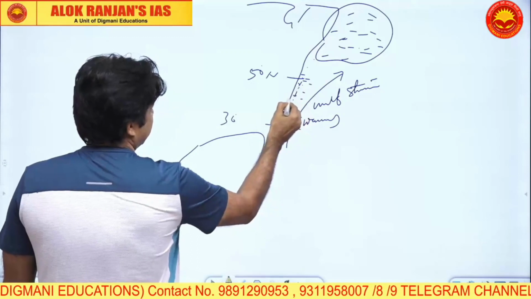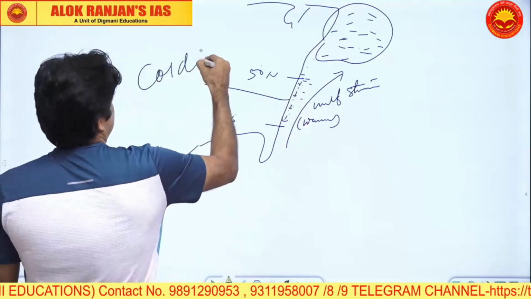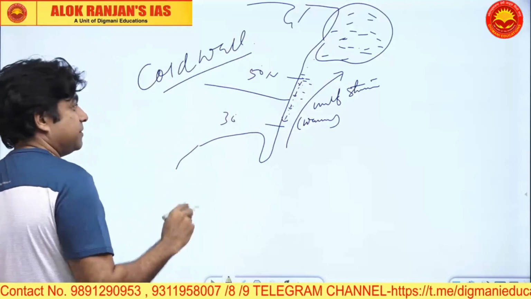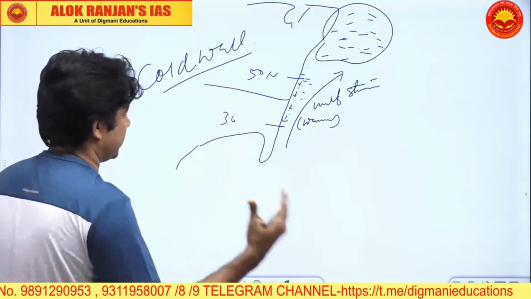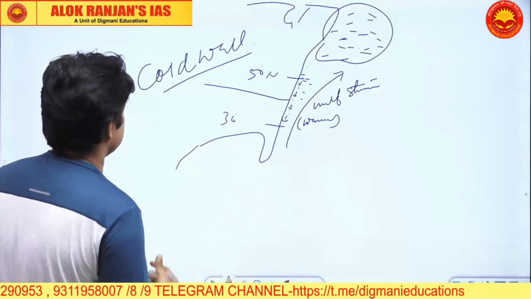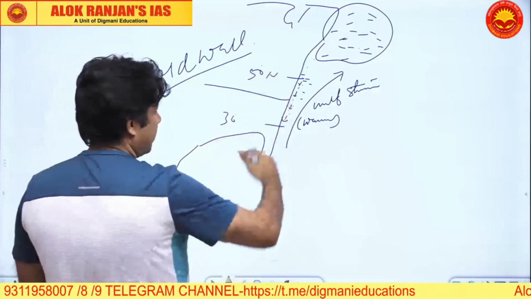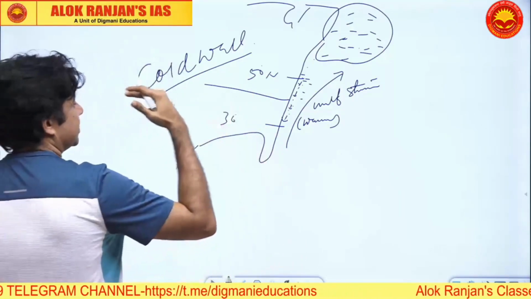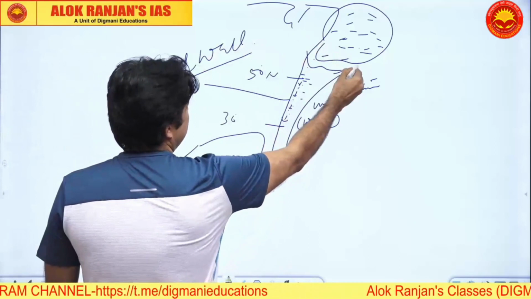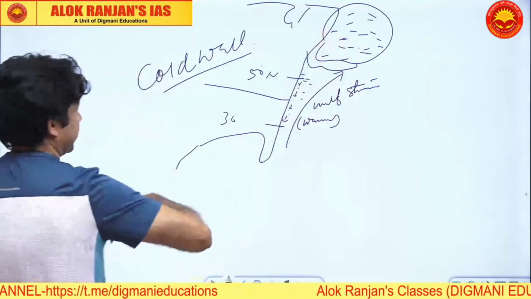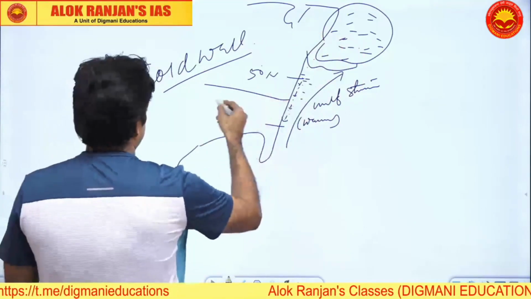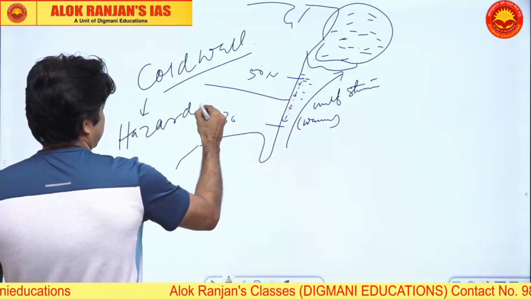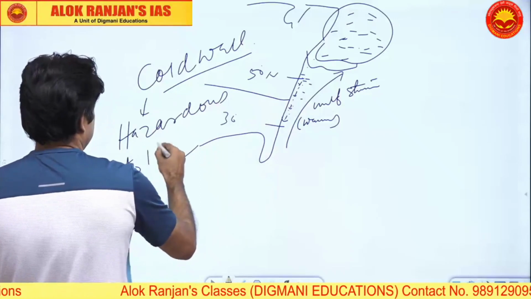And this fog is called cold wall. This is called cold wall phenomena, which is different from the fog of the Labrador and mixing area of Gulf Stream. Cold wall is much south than the fishing belt, the Newfoundland area. So this is called cold wall phenomena, and this is very hazardous to navigation.